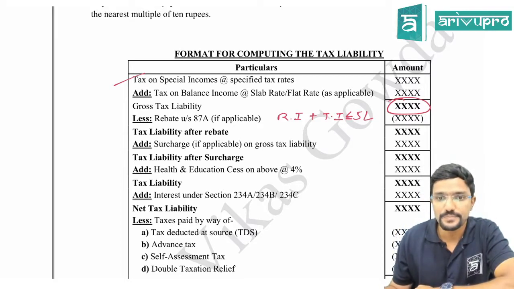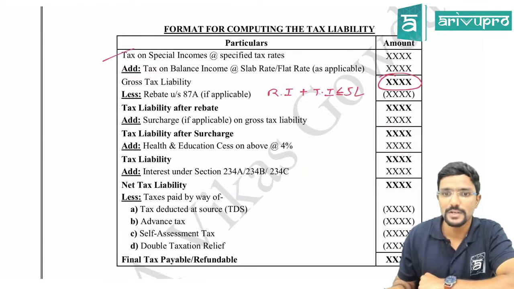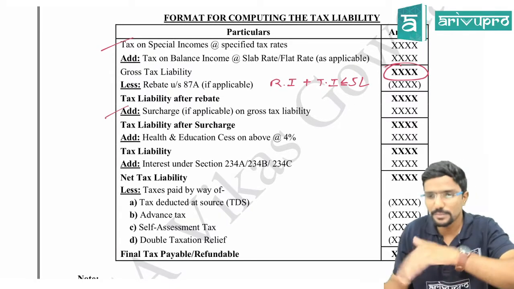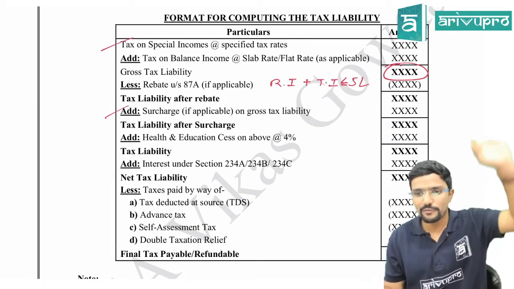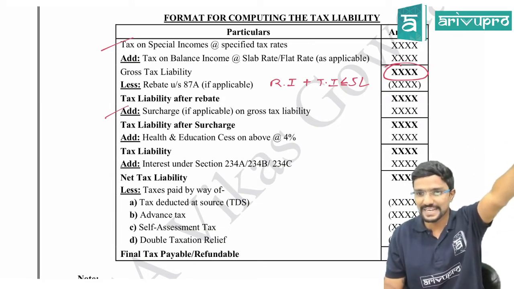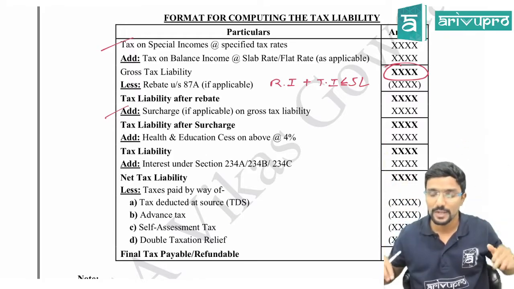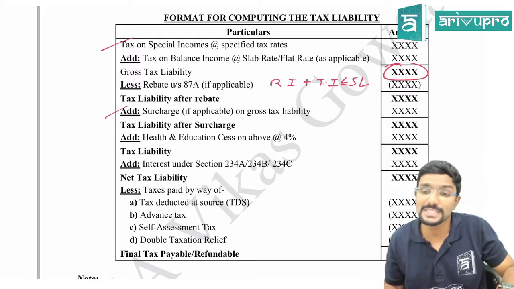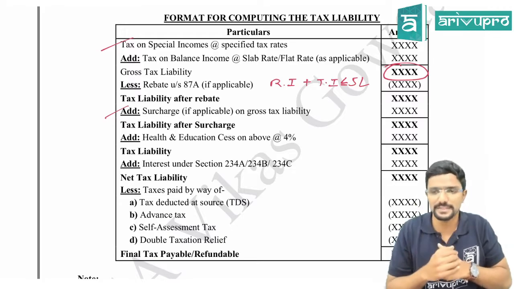Next, tax liability after rebate. Fine, you will be getting one figure. Next, surcharge. This is some additional tax, guys, which we will be seeing now. We have seen some base rate or gross rates, that is special rate as well as normal rate. Over and above that, in certain special cases, something called surcharge is applicable. Not every case, only in specific cases.